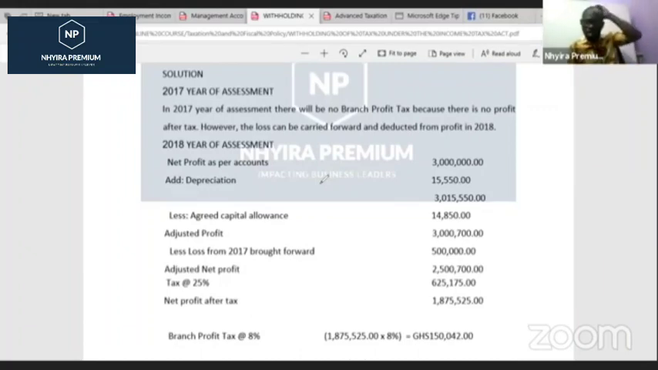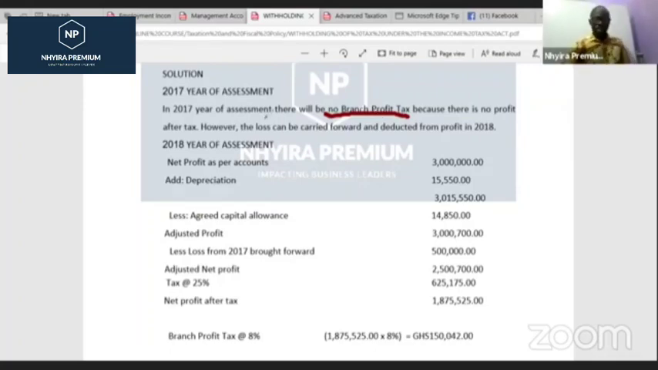So 2017 year of assessment, what do we see here? In 2017 year of assessment, there will be no branch profits, because they actually made a loss of 500,000 Ghana cedis. However, the loss can be carried forward and deducted from the profit in 2018. They can also carry forward losses for a period of 5 years in that case, depending on the agreement they have with the tax authority or the regulatory bodies. So let's see what happened in 2018.